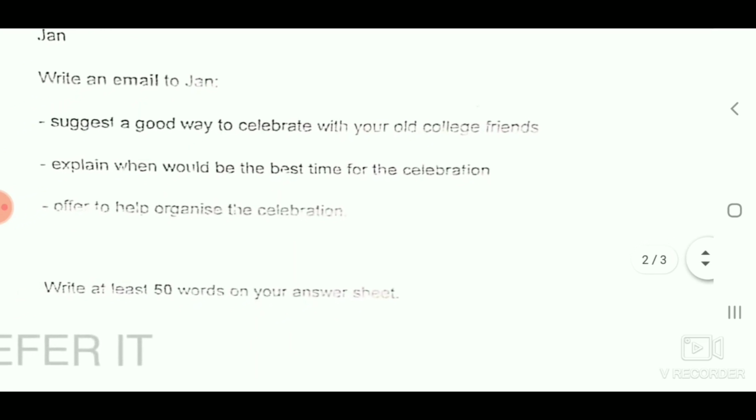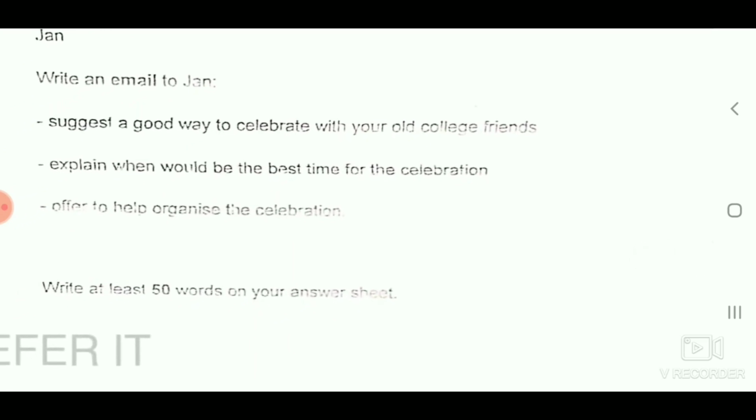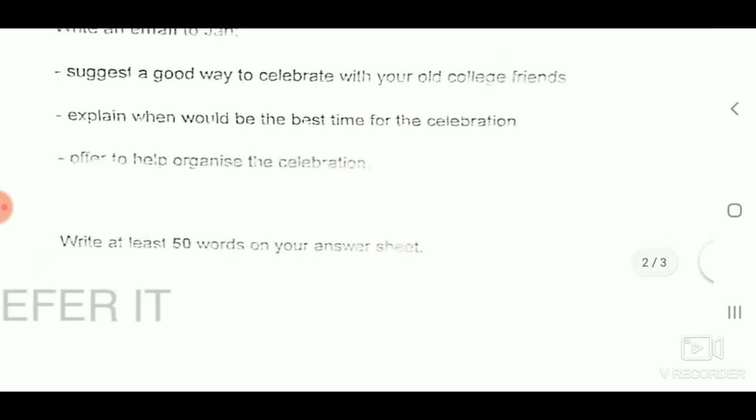Look at these. First bullet point, suggest a good way to celebrate with your old college friends. The second bullet point was, explain when would be the best time for the celebration. Third one, offer to help organize the celebration.